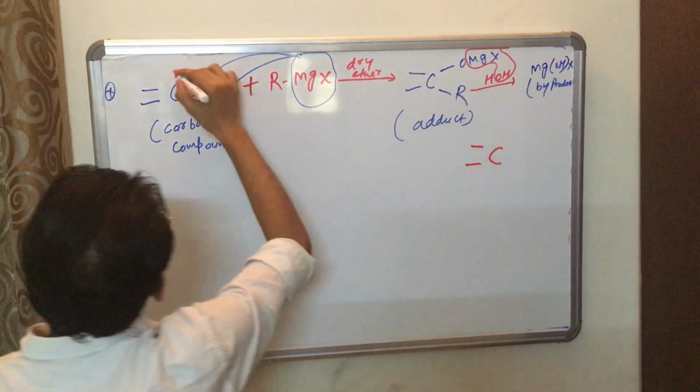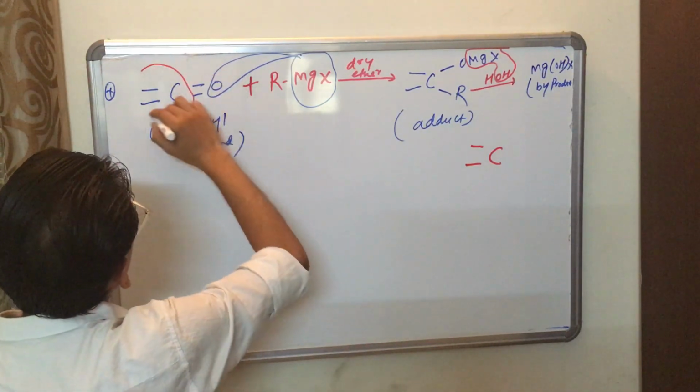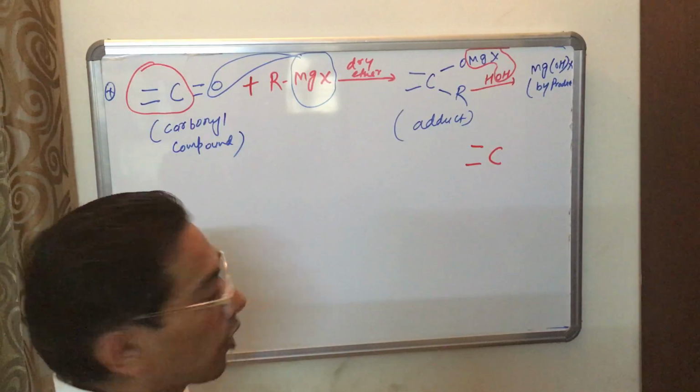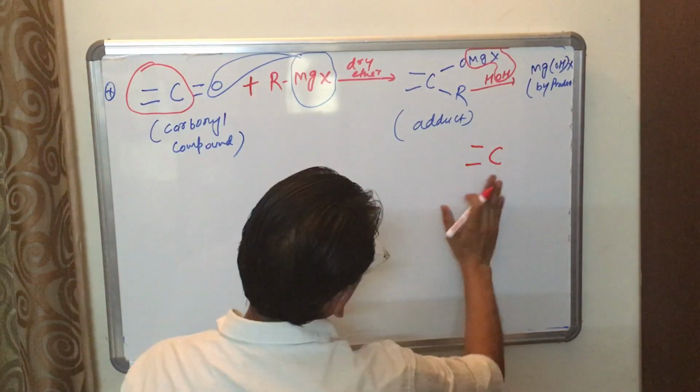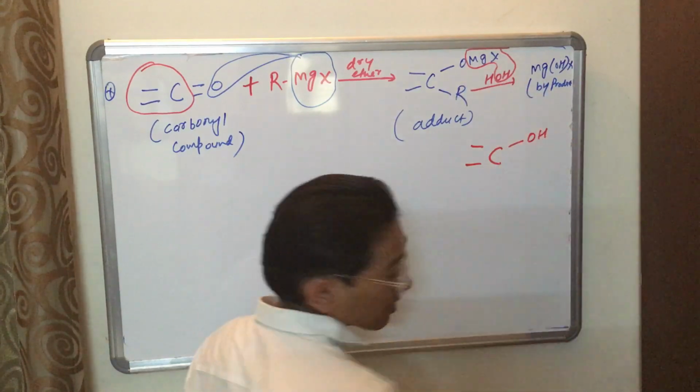This part is always written as it is from the reactant, and this part is always written as it is in the product. It doesn't change. Here the O and this H combine to form OH.